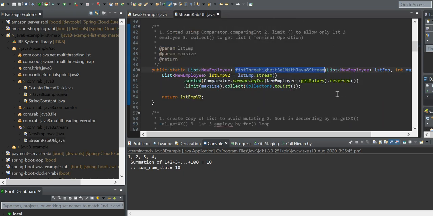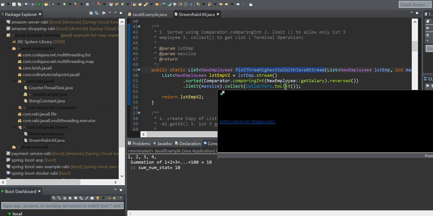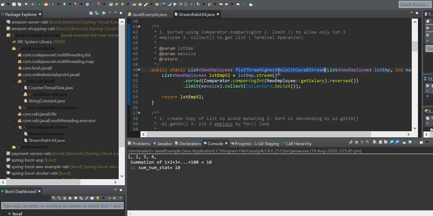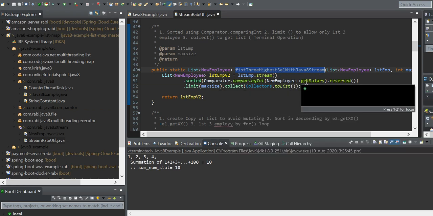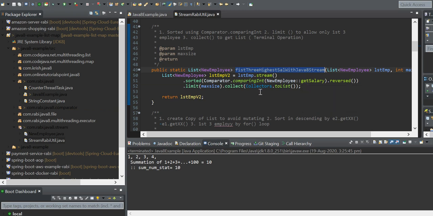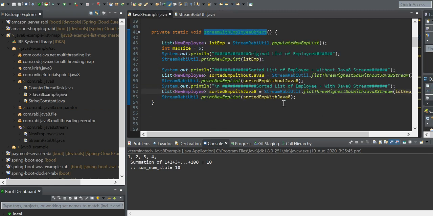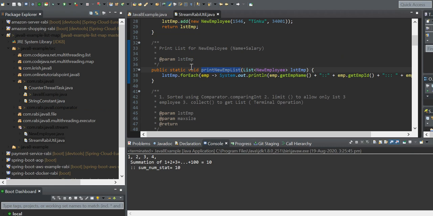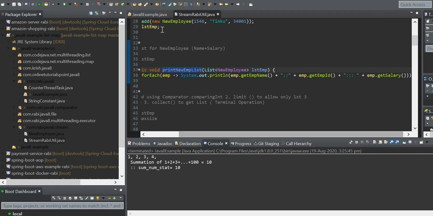And the same thing with the Java 8 stream: sorted, and this is in reverse, Comparator.comparingInt. Okay, since it's an integer, Employee method reference getSalary, and then limit and collect, Collectors.toList, to collect that to a list. And print the new array from the list. So list.forEach name, id, and the salary.